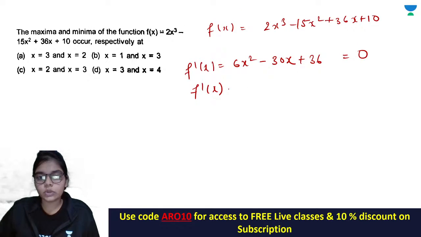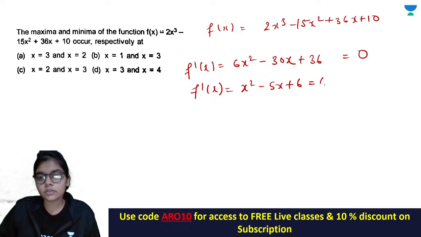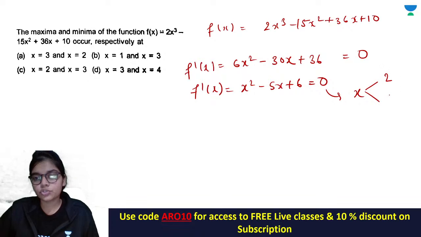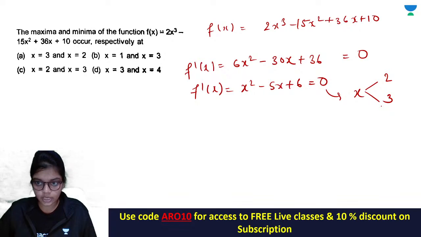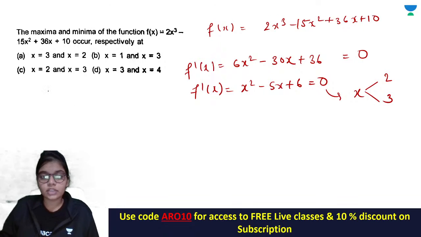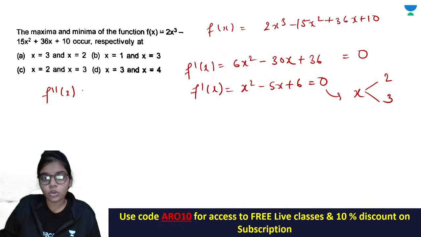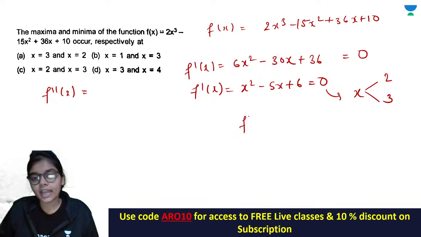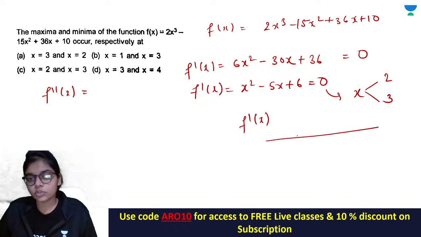आप you put it equals to 0, so that means x square minus 5x plus 6 is equals to 0. तो यहाँ से x की जो वैल्यूज आ रही है they are 2 and 3. ठीक है, अब आपको चेक करना है बस कहाँ पे मैक्सिमा है कहाँ पे मिनिमा है. तो या तो आप f double dash x निकाल लो, या फिर that line diagram of f dash x. तो f dash x is 0 at 2 and 3. ठीक है, so I'm checking at 0.